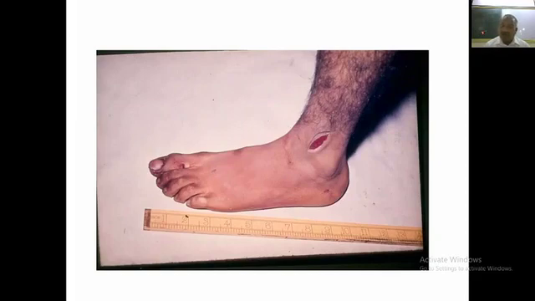A doctor must be able to differentiate whether this is a lacerated wound or incised, because blunt weapons lead to lacerations, whereas sharp weapons lead to incised wounds. All these wounds must be properly measured.